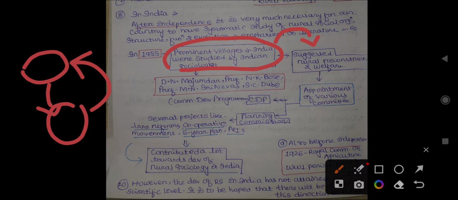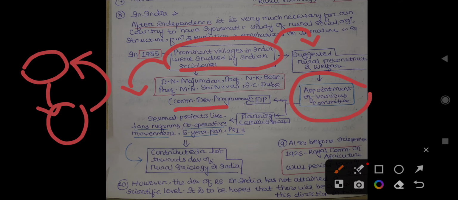These tasks were upon the rural sociologists, and they were performed by them for solving these problems and for the welfare of the villagers. A number of committees and commissions were appointed to search for solutions, and a number of research works took place.